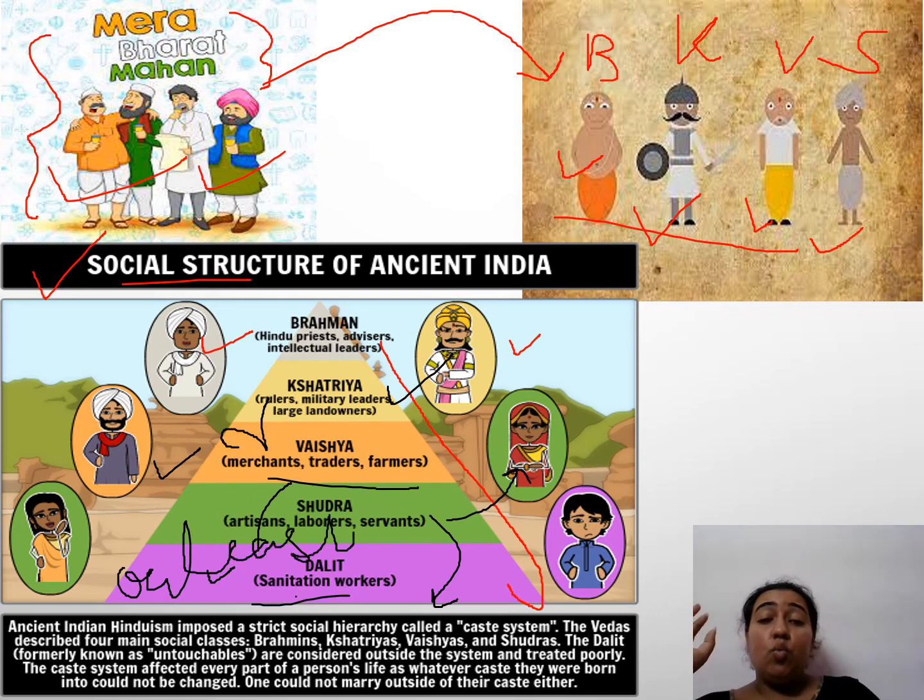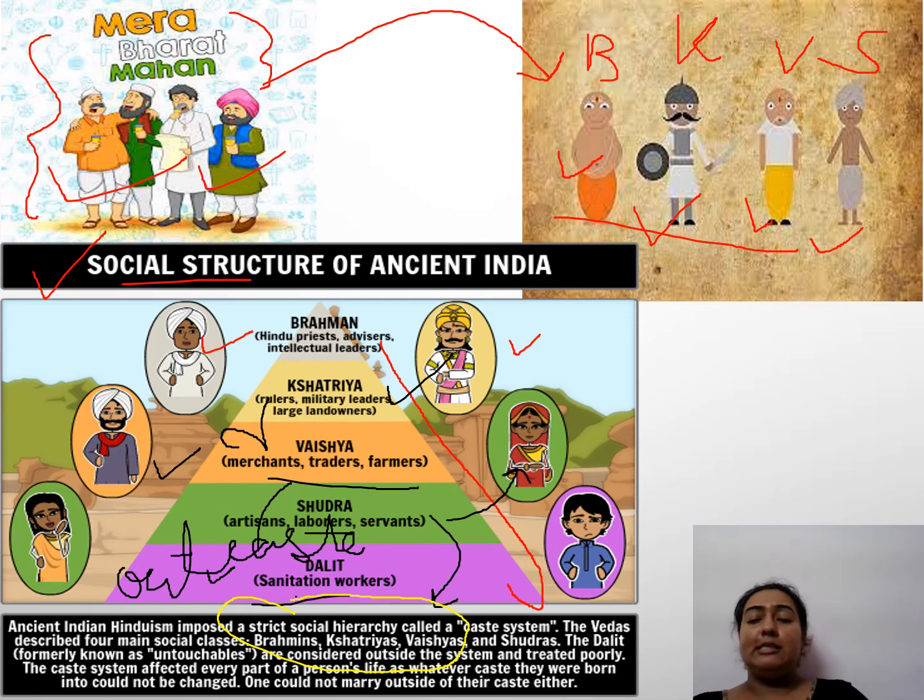So this was the scenario of India. India was changing, no matter, it was changing into a better manner. But this was then again a part of Indian change. According to ancient India, Hinduism imposed a strict social hierarchy known as the caste system.